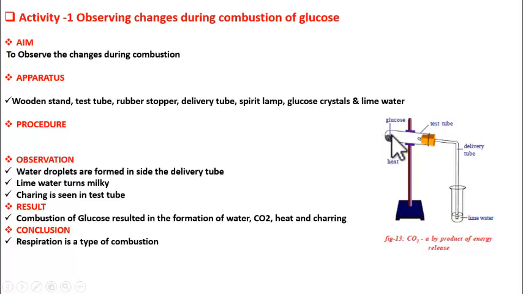The glucose will burn, and as it burns we observe certain changes. So what are those? When glucose is burned, we find lot of fumes coming out of this test tube. Some of the fumes, when they touch lime water, they turn lime water milky. Some fumes, they condense in the delivery tube and form water droplets. And finally we observe glucose turning into a black sooty substance that is called as char. And the process is called as charring. So when we burn glucose or any sugars, we find the formation of this sooty substance.